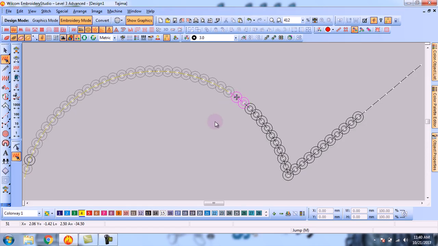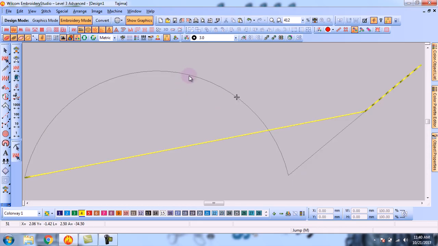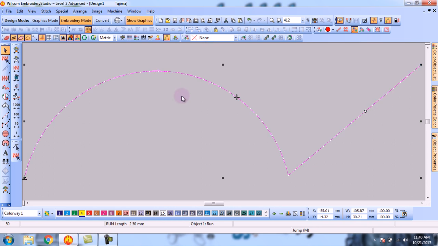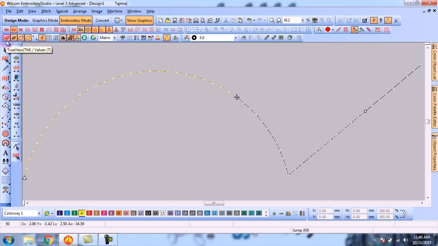Most people select all the objects, and after selecting they click on the none button, and this way they think that the sequence has been deleted. As you can see, in turn of the true view, the sequence has been deleted, but actually the sequence has not been deleted.